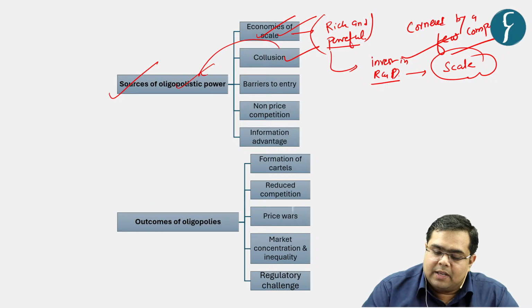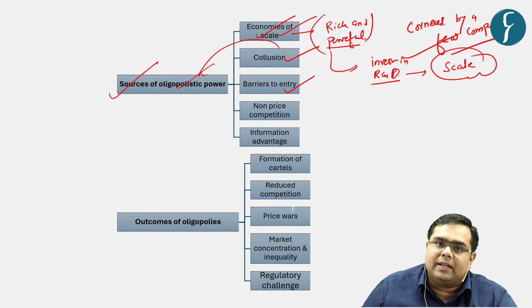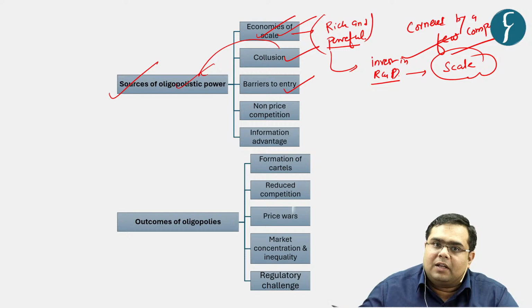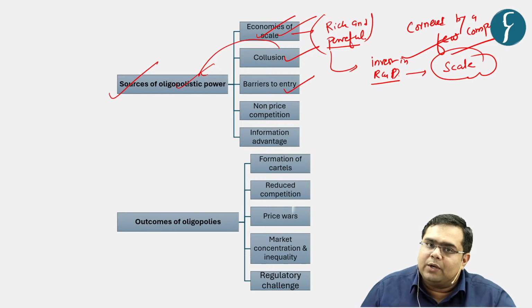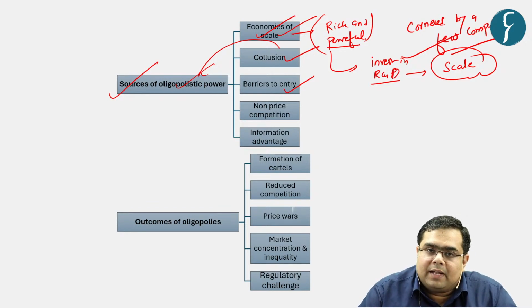Then another disadvantage or issue with respect to oligopolistic competition is that it creates a barrier to entry. What is the meaning of barrier to entry? It does not allow other people or other companies to come into the market. Why and how? Because if they allow other players to come into the market, their profit margins will reduce.